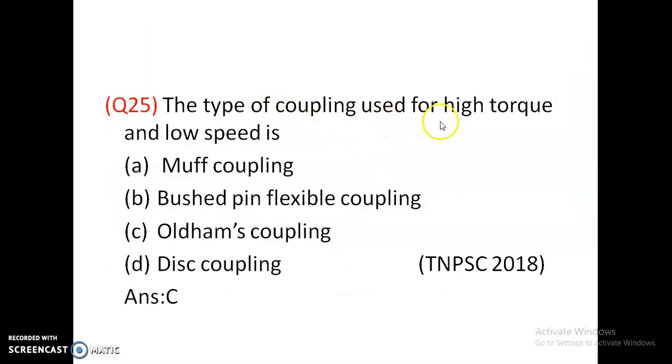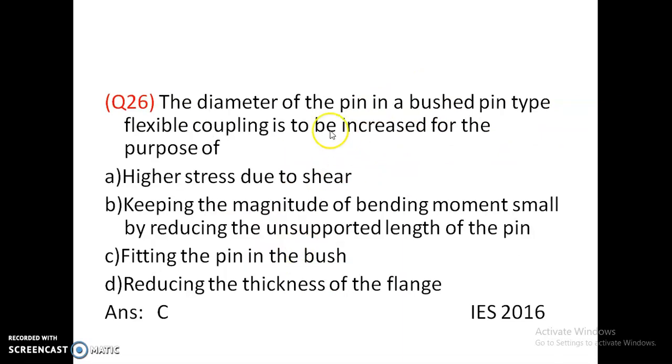The type of coupling used for high torque and low speed is muff coupling, Bush and pin flexible coupling, Oldham's coupling, disc coupling. High torque and low speed is Oldham's coupling. Answer is C. Diameter of the pin in a bush and pin type flexible coupling is to be increased for the purpose of higher stress due to shear, keeping the magnitude of bending moment small by reducing the unsupported length of the pin, fitting the pin in the bush, reducing the thickness of the flange. So diameter of the pin is to be increased.